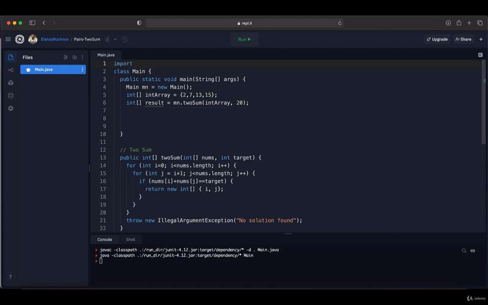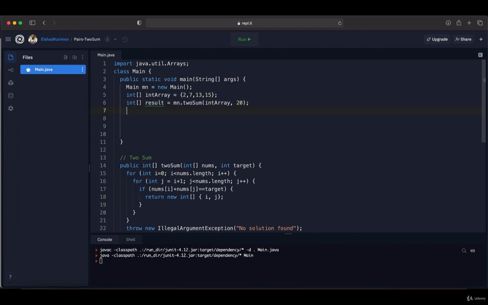So here I'm going to import java.util.Arrays. Then I'm going to use the Arrays class to convert this result integer array to string and print out to the console. So for printing out to the console, I'm going to put System.out.print, and inside the print statement I'm going to call Arrays.toString, and it will be result.